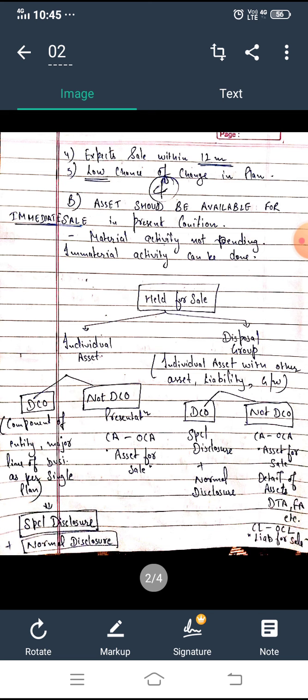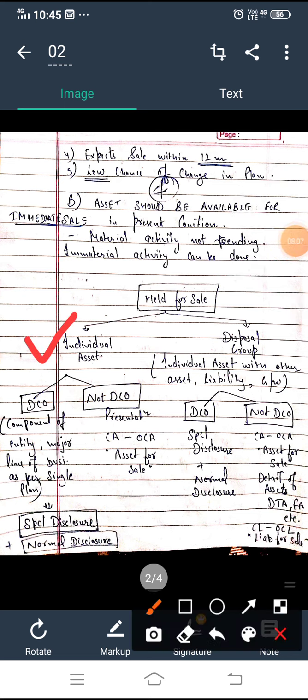So let's proceed. Held for sale can be a sale of an individual asset, or it can be a disposal group. Disposal group means an individual asset can be sold with other assets or other liabilities or a goodwill. So that is a sale of a disposal group. I hope you have understood the difference between the two. Held for sale individual asset means an individual asset is sold. Disposal group means a group of assets is sold in a group. So in both the conditions, it can be a DCO or a non-DCO.